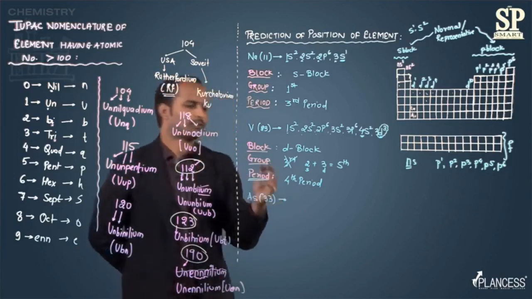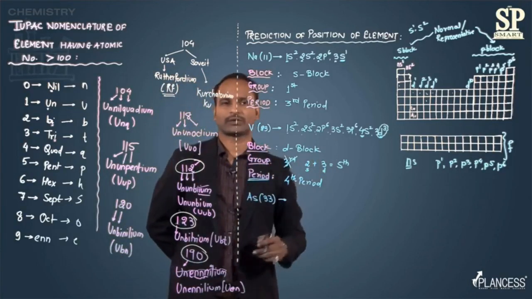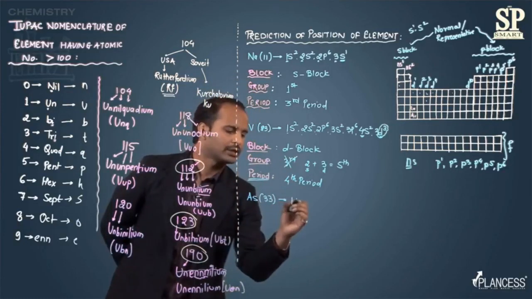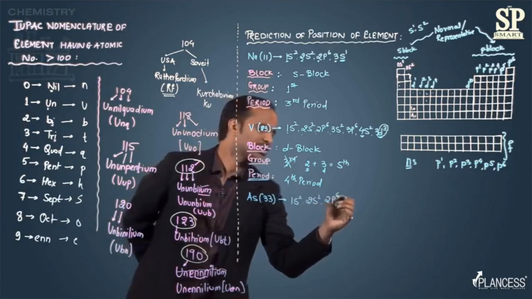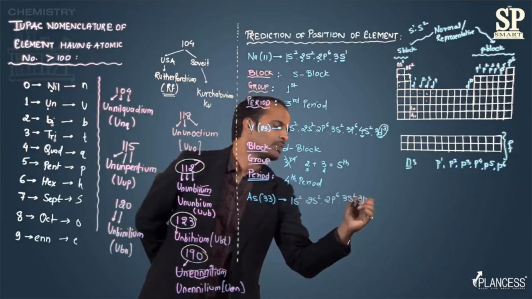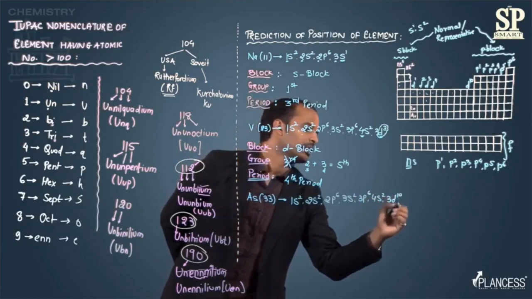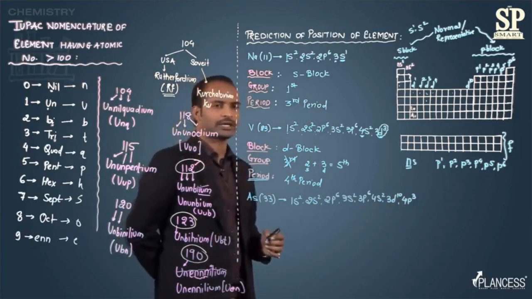So to know the position, I require block, group and period, which depends upon electronic configuration. So let's see the electronic configuration for arsenic. It is 1s2, 2s2, 2p6, 3s2, 3p6, 4s2, 3d10, and then 4p3. This is the electronic configuration for arsenic.